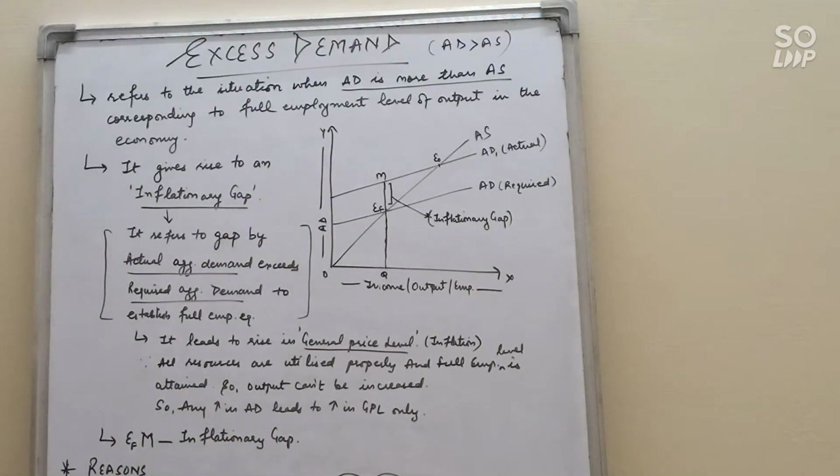Already I have discussed that if we are at over full employment equilibrium, there is a problem of inflationary pressure and it leads to a rise in general price level only. Why? Because all the resources are utilized properly. We are already at full employment, so output cannot be increased in reality. So any increase in AD leads to an increase in only the general price level. Clear? Now what are the reasons behind excess demand? Why is there excess demand in the economy?